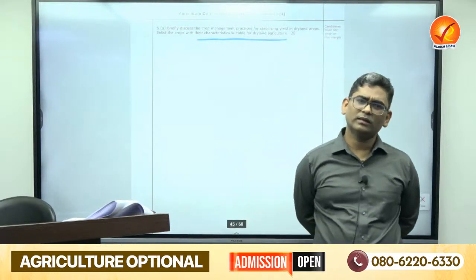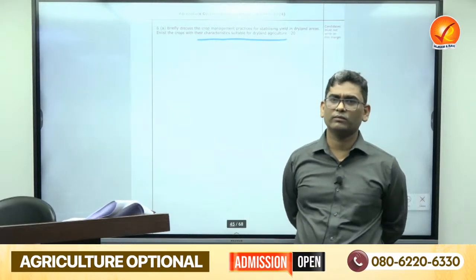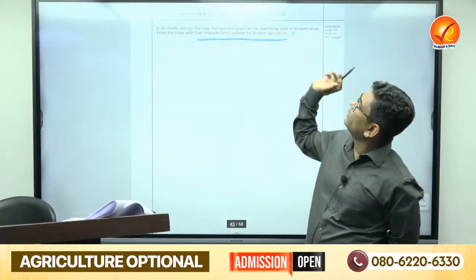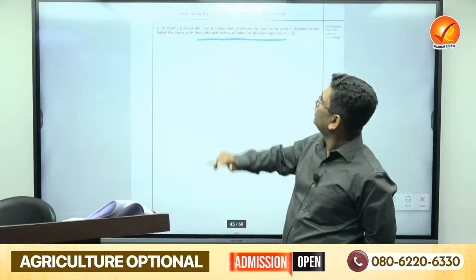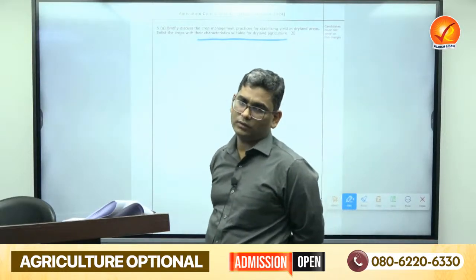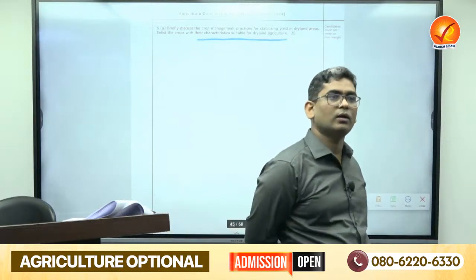Silicon based is the chemical thing. In simple things, like the agronomic measures we use for erosion control, the same things apply here. Another part is to introduce crops with characteristics suitable for dryland agriculture. First, you can write about the pulses. Pulses are the suited crop for dryland agriculture.